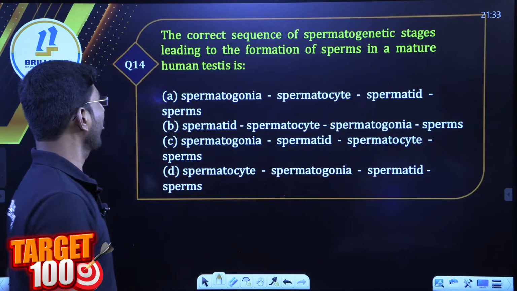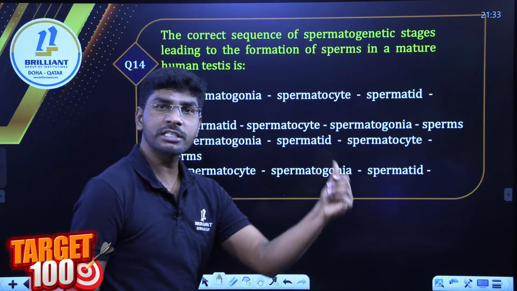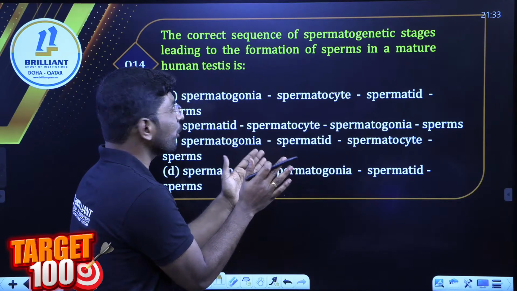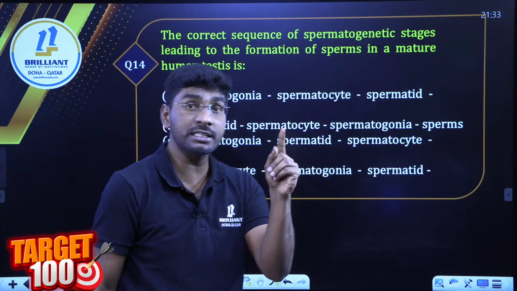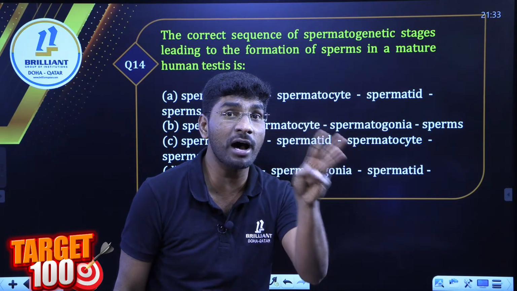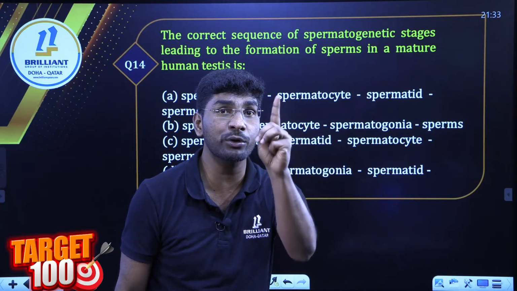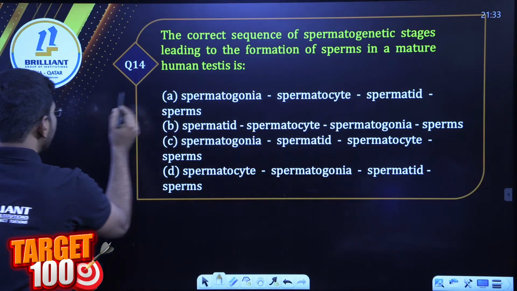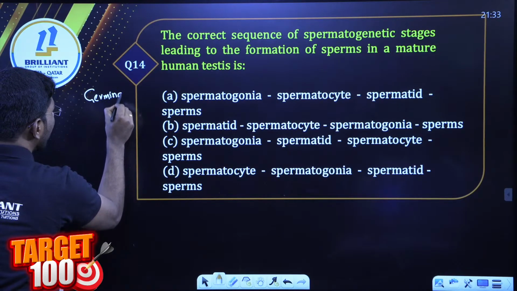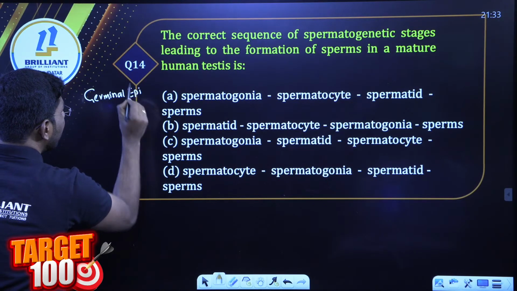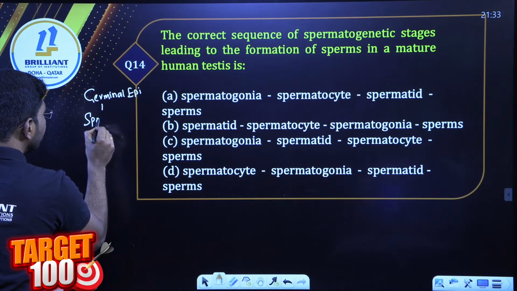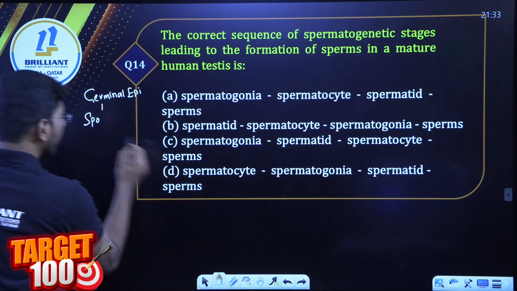Next question. Can you answer me this one? Can you answer me? All of you, what exactly is the procedure? What exactly is the step? This can become a 5 mark question. This can become a 3 mark question, student. Remember, spermatogenesis. Let me write here. First one is called what? Germinal epithelium. And pick up the right answer. I will write the steps. Germinal epithelium to spermatogonia. Yes or no?